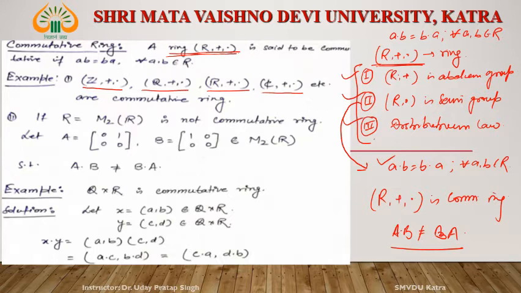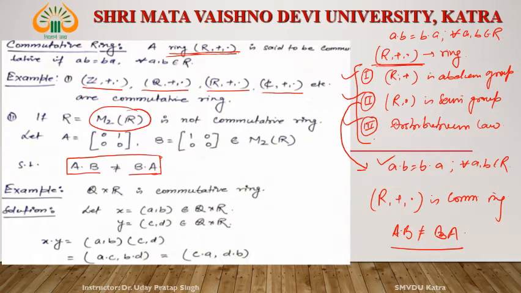Then see the example of matrices, say M2(R). What is M2(R)? M2(R) is the set of all 2 cross 2 matrices whose entries are from the real numbers. Consider any two matrices. Let us consider A equal to [0 1; 0 0] and B equal to [1 0; 0 0]. Now, what is AB and BA? You can easily verify these two are not equal. Since AB does not equal BA, therefore M2(R) is not a commutative ring.